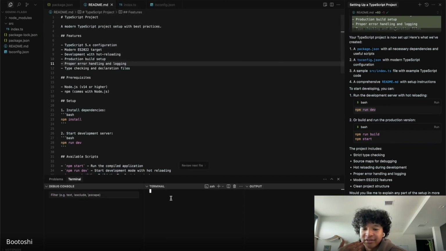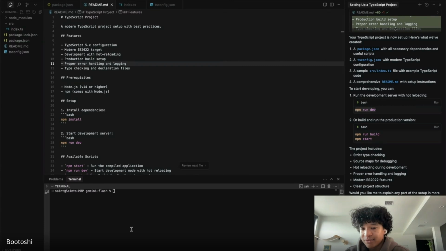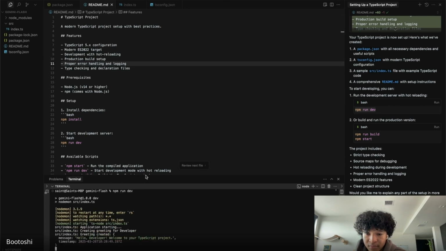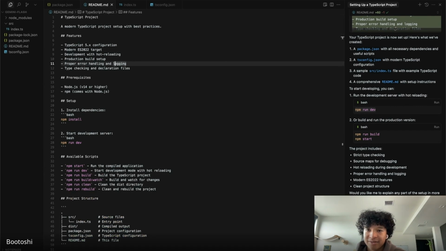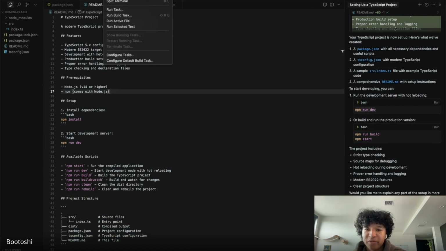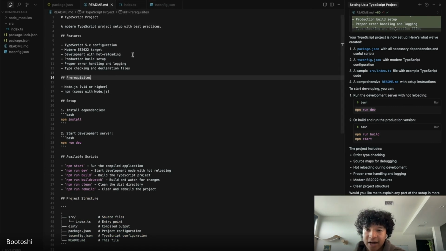Now the second question is, okay, they set up this initial code base for us. Now how do we even run the code? In this case, they already told us to just npm run dev. So I'm just going to copy and paste the command. Sorry, wind it back a little bit. Usually I open the terminal. Cursor has a built-in terminal.